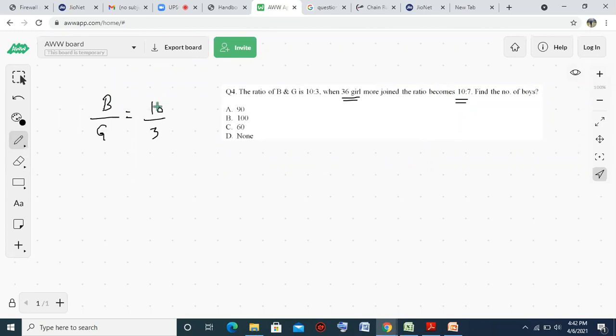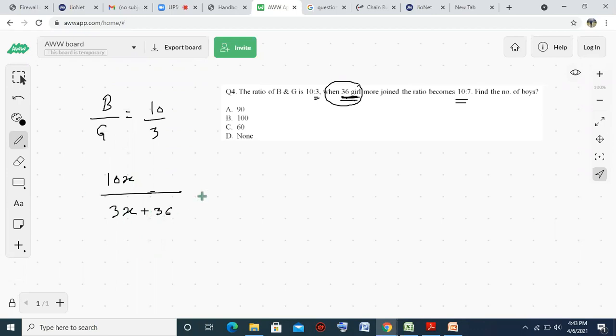So we have number of boys, we have number of girls. So actually number of boys are 10x, number of girls are 3x. Where we are adding something, we are adding something in numerator. Number of girls are increasing, so add 36 in numerator. Sometimes both are increasing. Maybe there are some boys, so we add boys in numerator and the girls in denominator. So only girls are increasing.